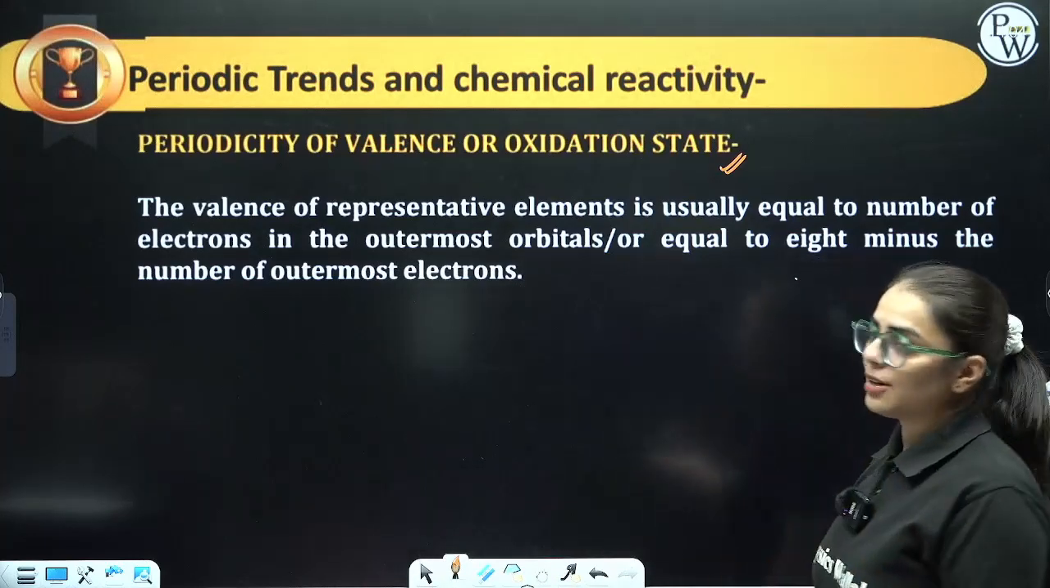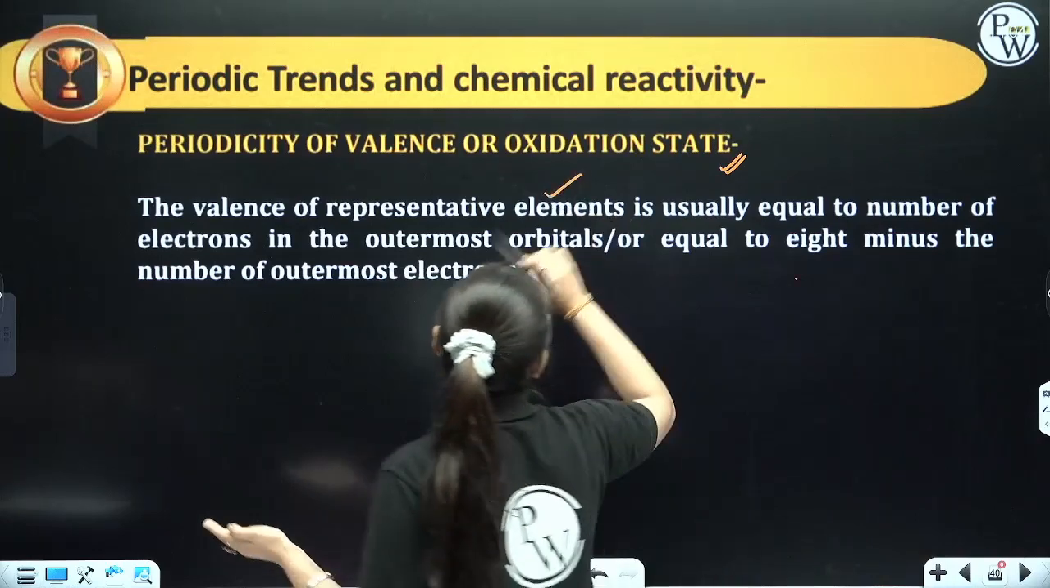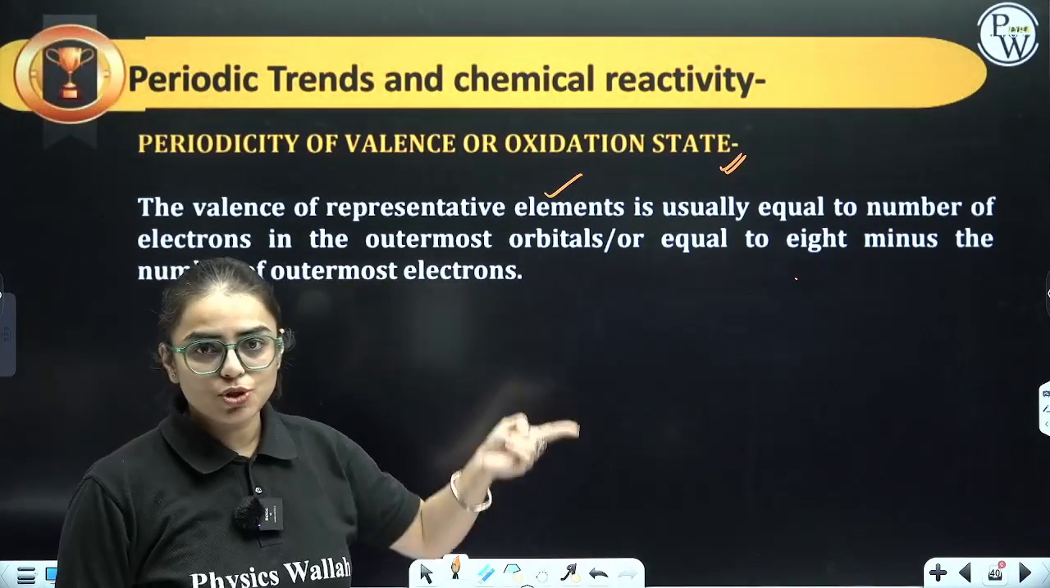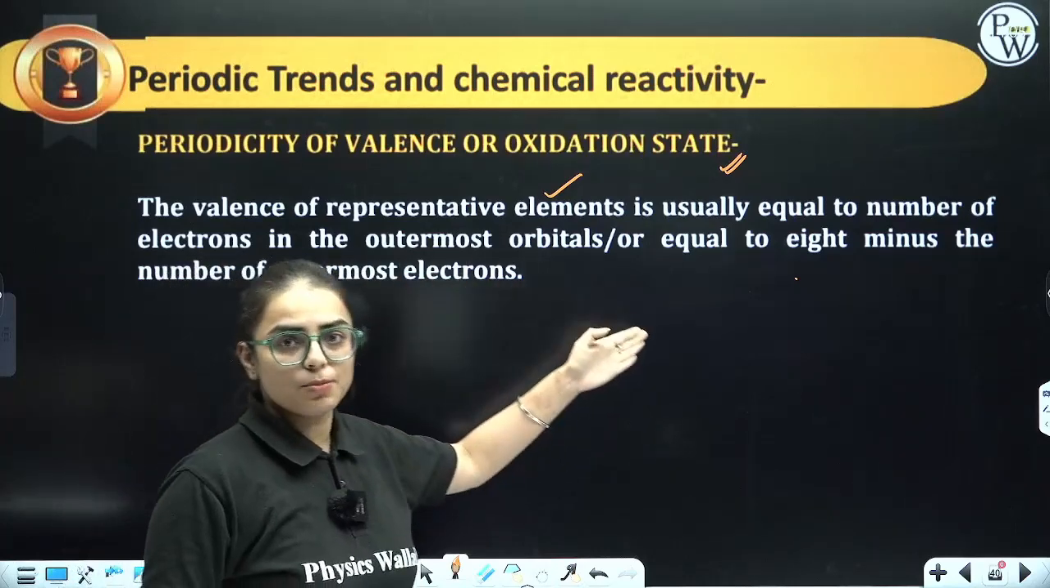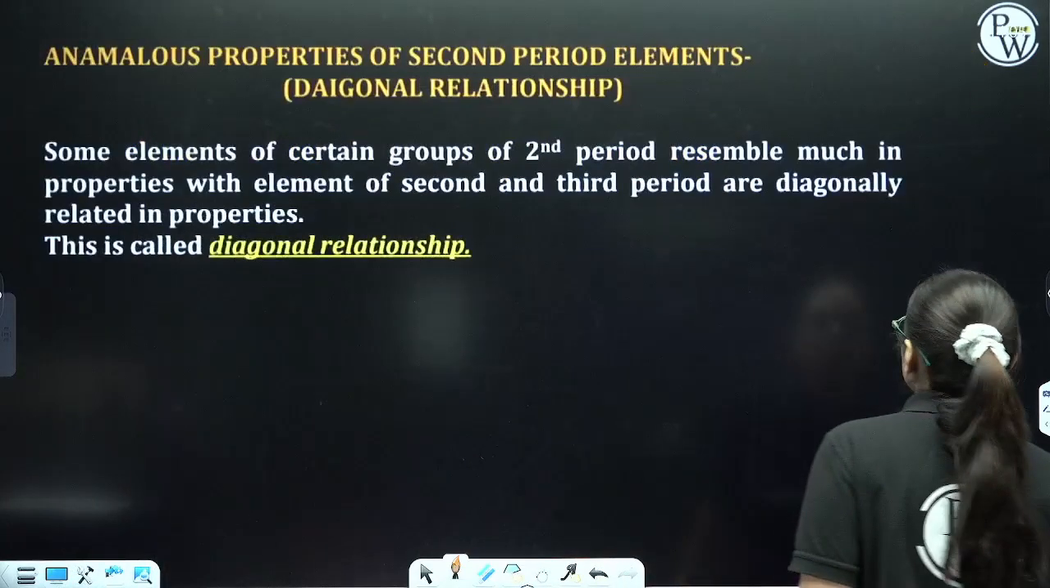So how do you calculate the valency of a respective element? You can easily calculate it by the number of electrons in the outermost shell, or you can calculate it by subtracting from 8. 8 minus the number of outermost shell electrons, you will get the valency of that particular element.